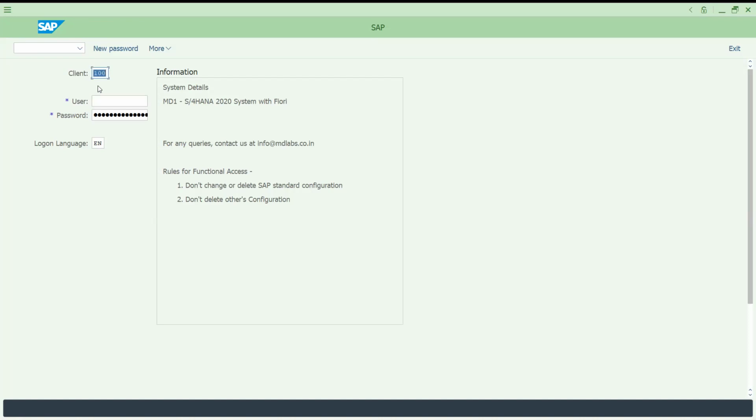Generally this practice system gave something like 100. They gave me 900, where you can do your practice or test, the demo or whatever you call it. Generally it will be the default for a training server. Most of the time if you go for quality systems, it will be defaulted to a client like 200 or 300. Otherwise you need to enter this one manually.